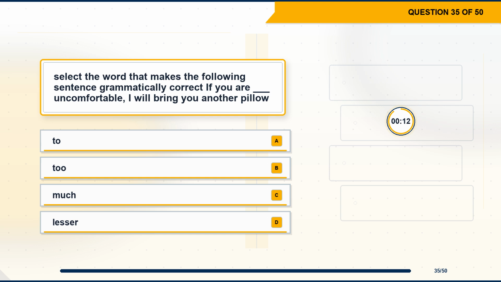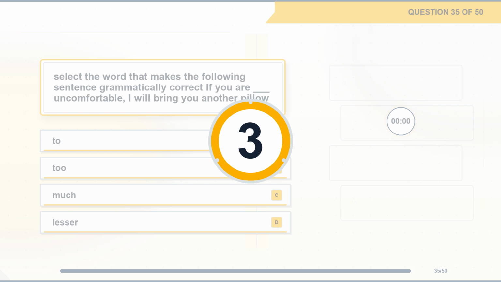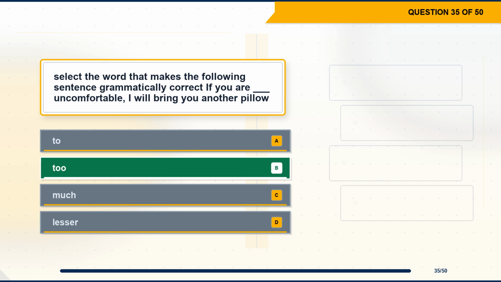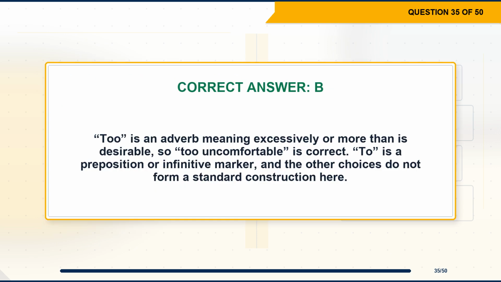Question 35. Select the word that makes the following sentence grammatically correct. If you are blank uncomfortable, I will bring you another pillow. Option A, to. Option B, to. Option C, much. Option D, lesser. The correct answer is option B, to. Explanation. To is an adverb meaning excessively or more than is desirable, so to uncomfortable is correct. To is a preposition or infinitive marker, and the other choices do not form a standard construction here.